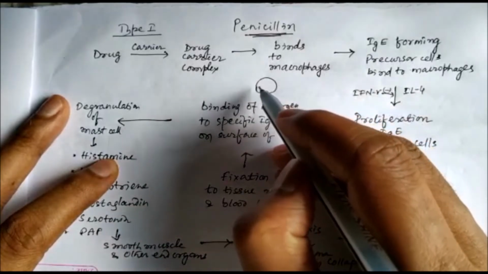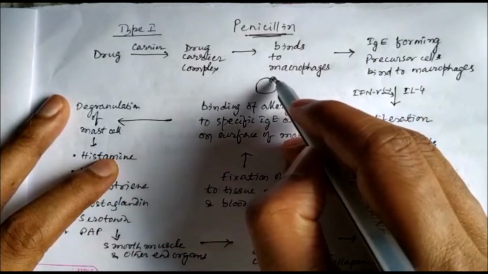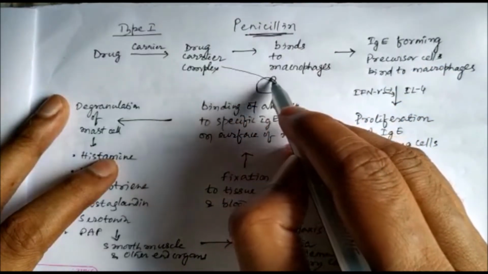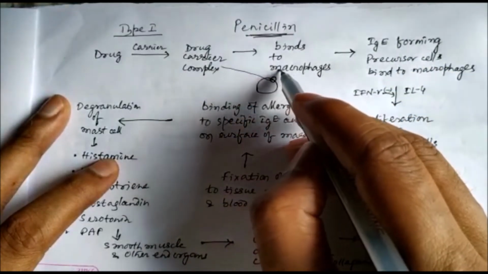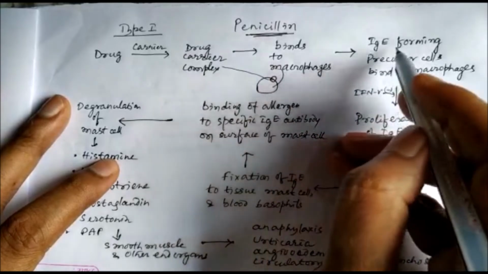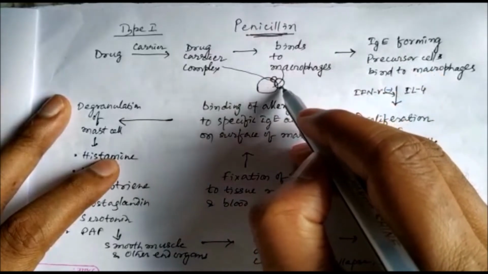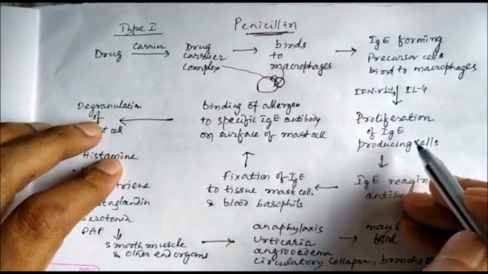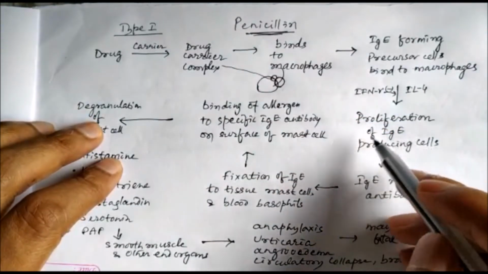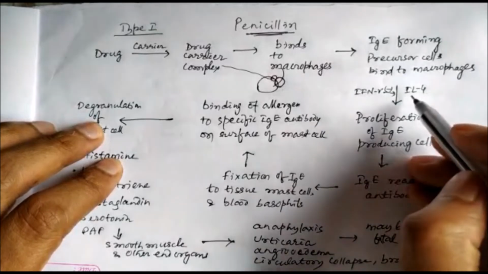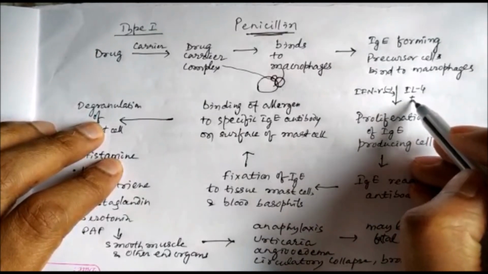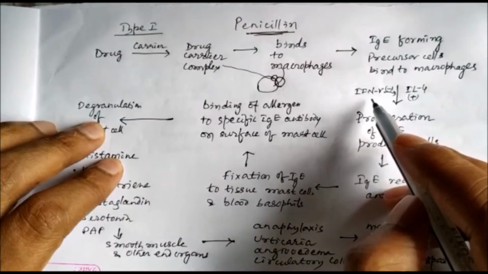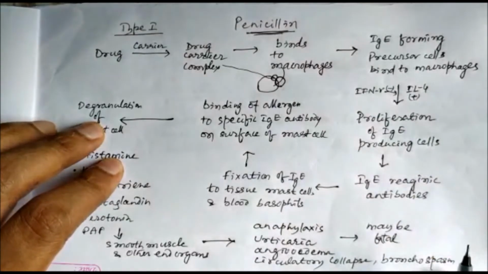Then there will be proliferation of immunoglobulin E producing cells by the action of interleukin 4. So interleukin 4 facilitates this proliferation, whereas interferon gamma inhibits it.